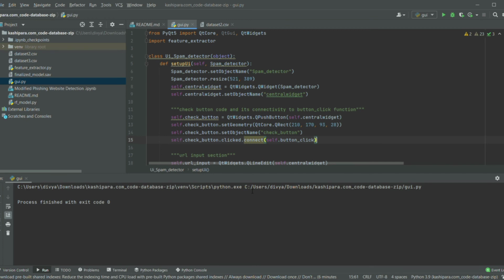This is the PyCharm IDE. I'm going to run my program in this IDE. We can see the data set, the feature extraction file, the finalized model, and the GUI. This is my application's file. This is my training and testing data set, the readme and the model.py, like that. With these files I run my program to check whether a URL is phishing or not. I have to run my code.